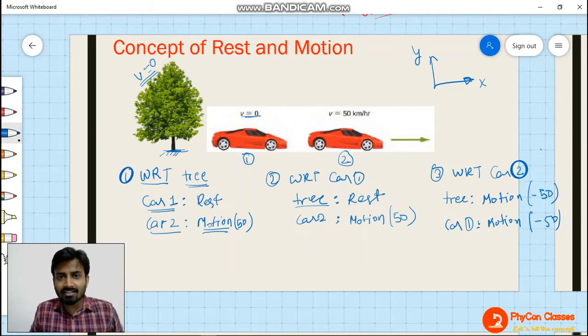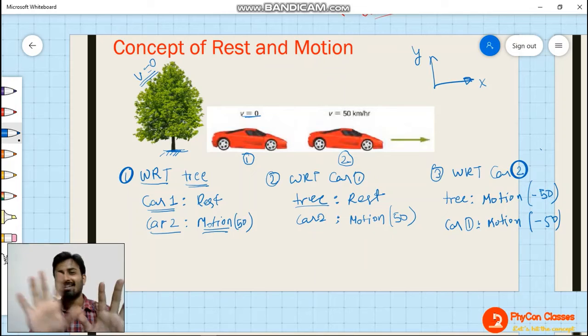Right? Because you are sitting inside the train, now your reference point is the train. If you reach Bombay, that means Bombay is coming to you because you are inside the train. For you, the train is in rest condition. Bombay is moving. So according to physics, it is correct. But in general, for a layman, it's a wrong thing.